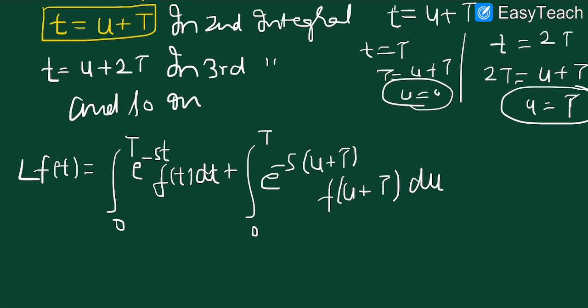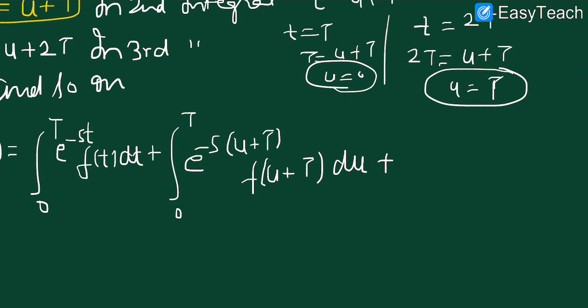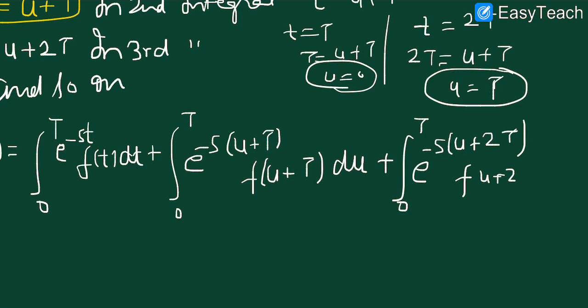And similarly the third term of this expression will be the integral from 0 to T of e^(-s(u+2T)) f(u+2T) du, and similarly we can write the further terms. Okay, now as of now I think this is clear to you.